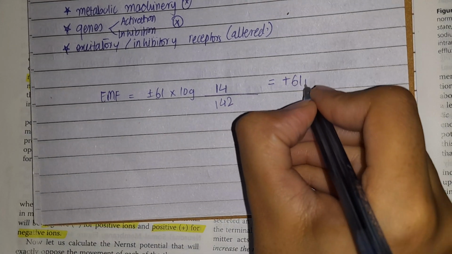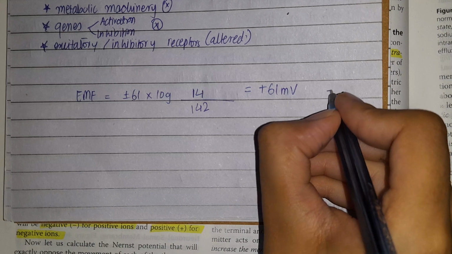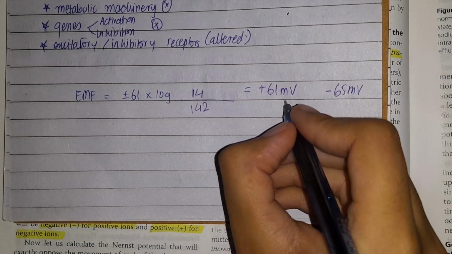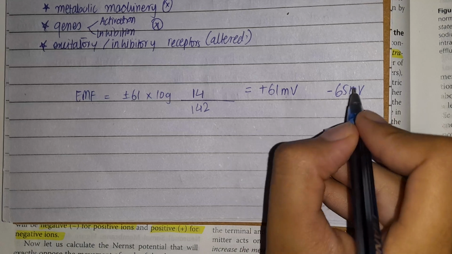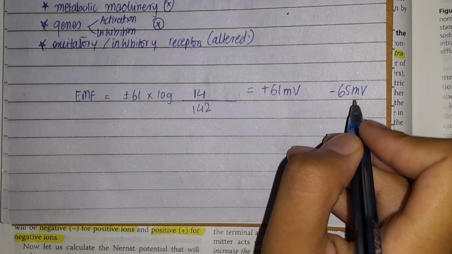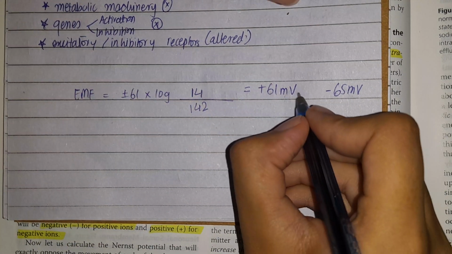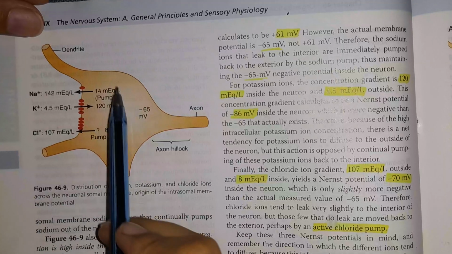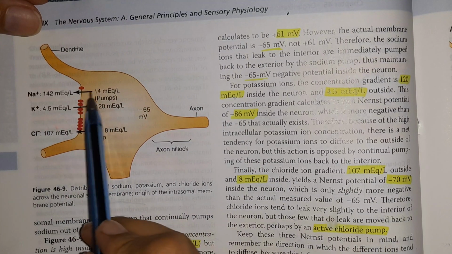plus 61 millivolts. But the reference value is minus 65 millivolts. So what will happen? The sodium ions will be pumped to the outside. You can see with this arrow, the net effect is pumping the sodium ions towards the outside.